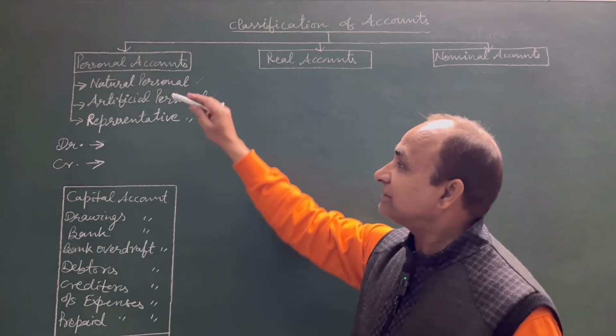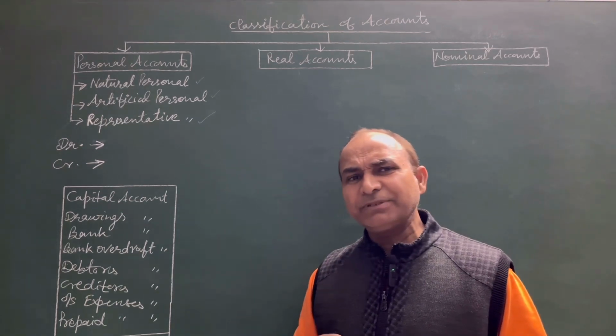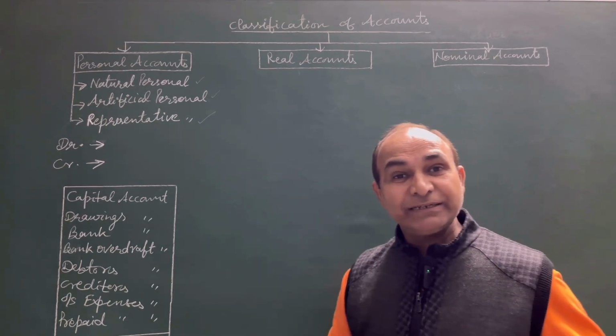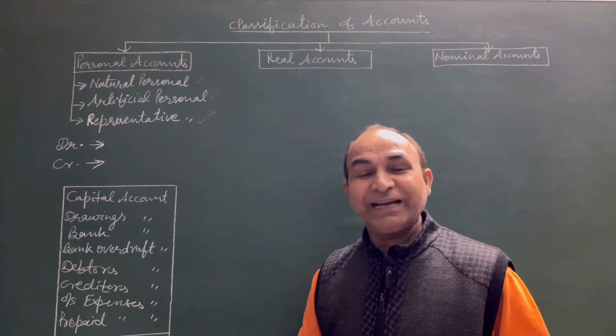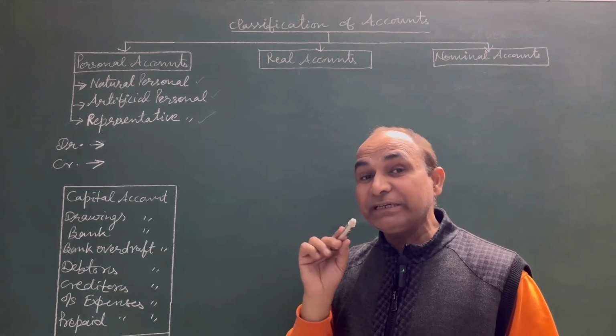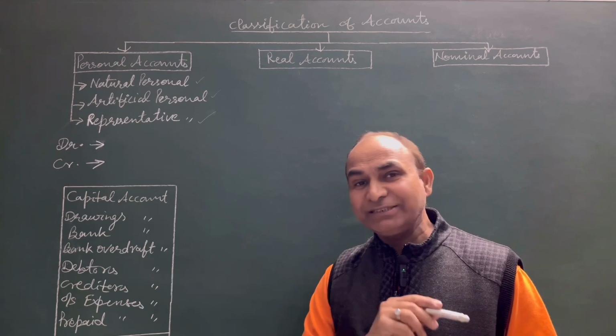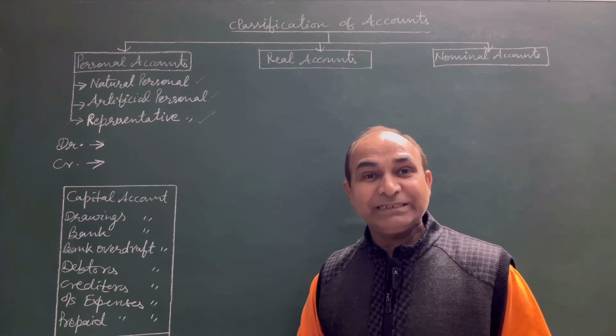And second category is artificial personal account. Artificial person means the person created by law, and the artificial personal account includes the name of institutions, name of organizations and name of companies.